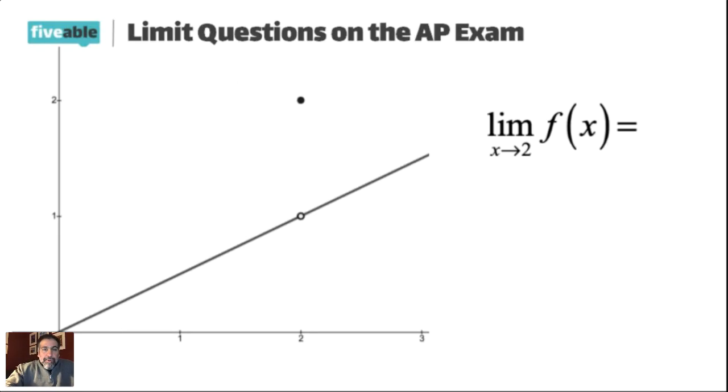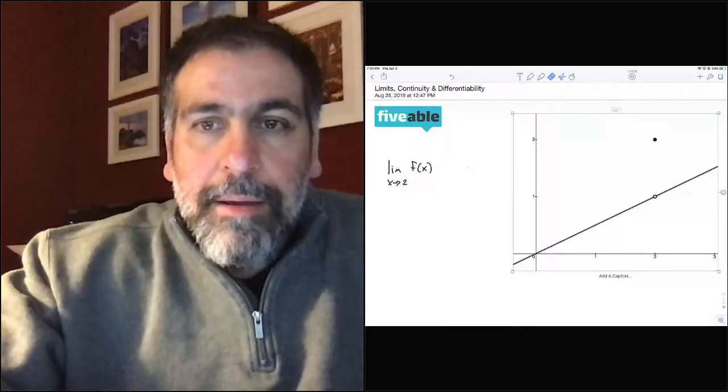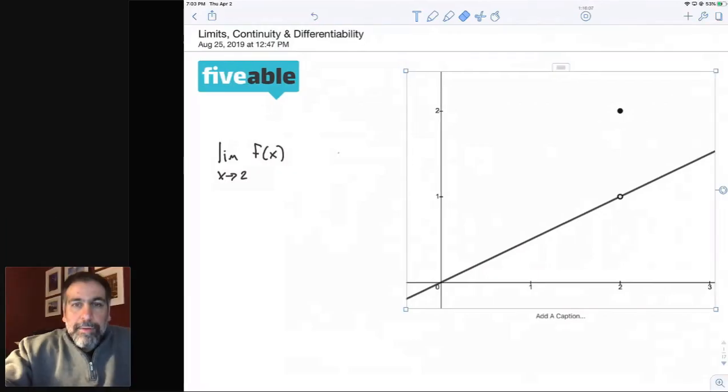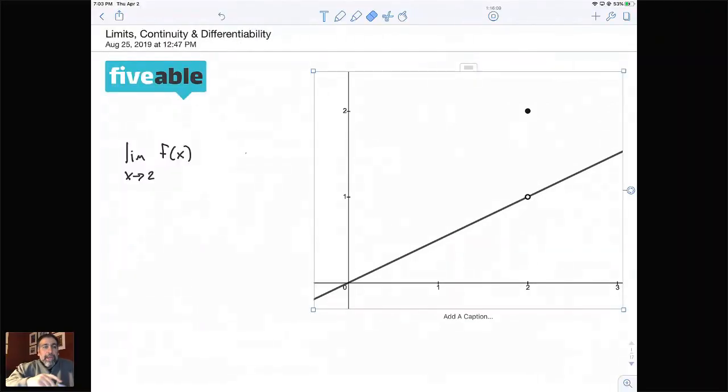I'm going to switch over to my tablet so we can work on a couple of these problems together. If you'll bear with me while I change my screen. Here we go. Okay, so we've got our limit as x approaches 2 of our function here.